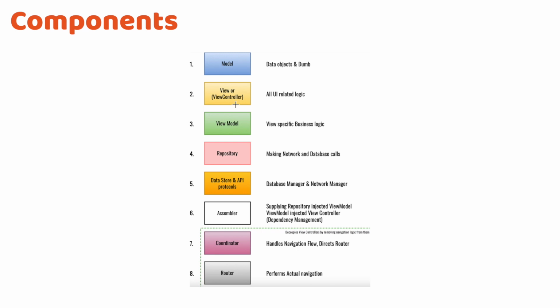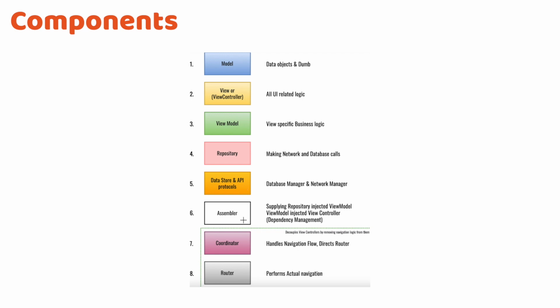View or the view controller are always dedicated to have all UI related logic only. View model is the brain of your application and that performs all the business logic processing. And repository is the place which is responsible to make network and the database calls. And data store and API are implemented in the form of protocols, so that underlying code can be changed anytime very easily, and this should not impact all the places in your application where we are using those database or the network class objects.